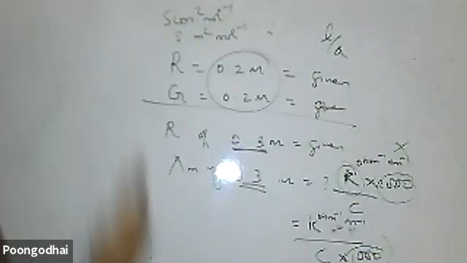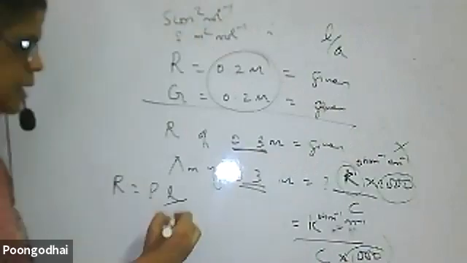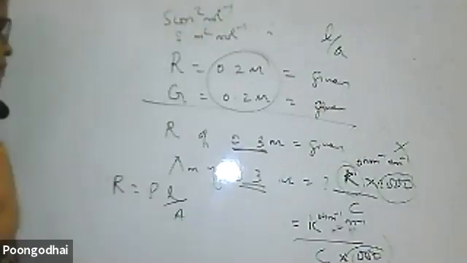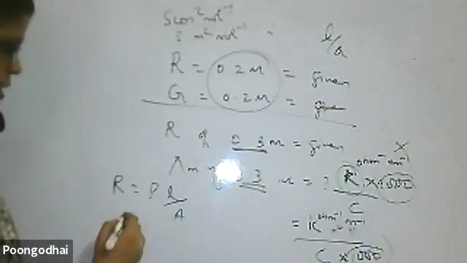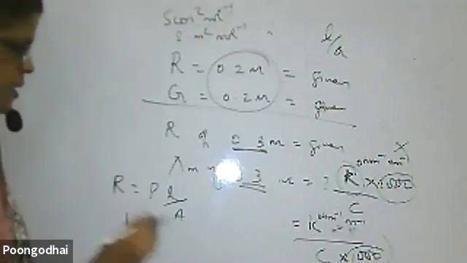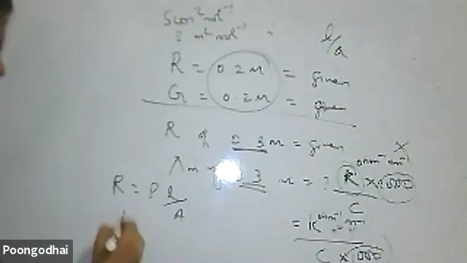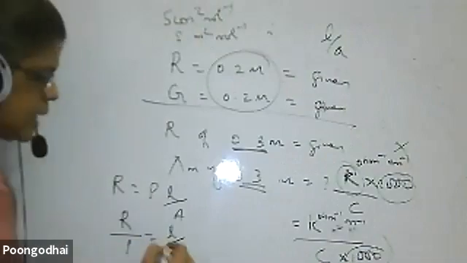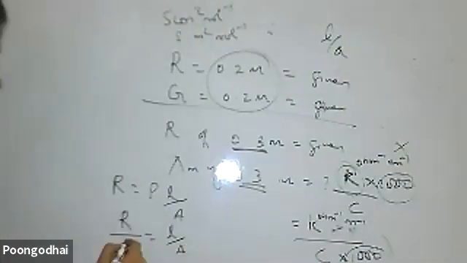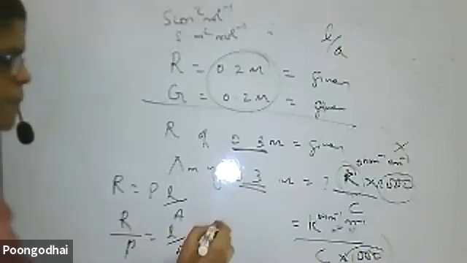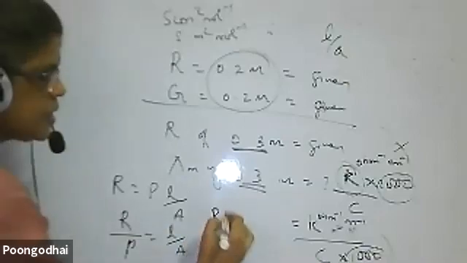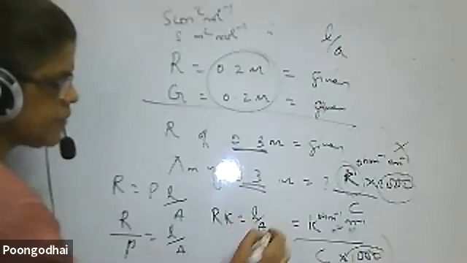So how am I to find it out? R is equal to rho into L by A. If I write the inverse, L by A is fixed. R by rho is equal to L by A, the cell constant. 1 by rho is equal to kappa. So R into kappa is equal to L by A.